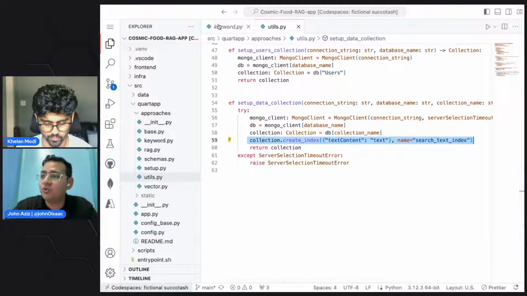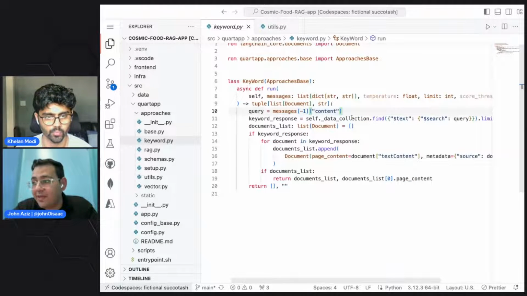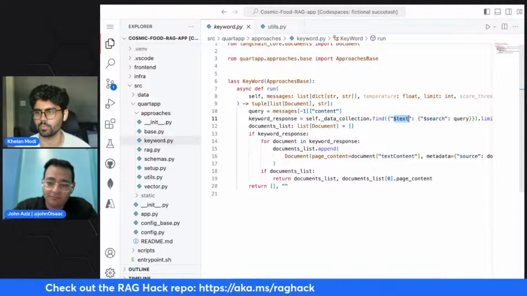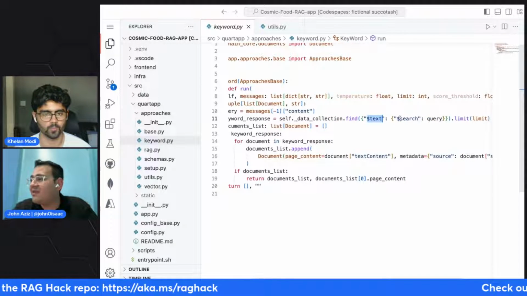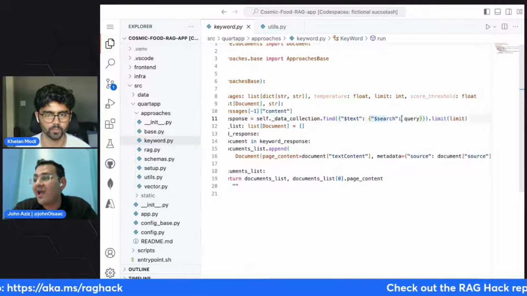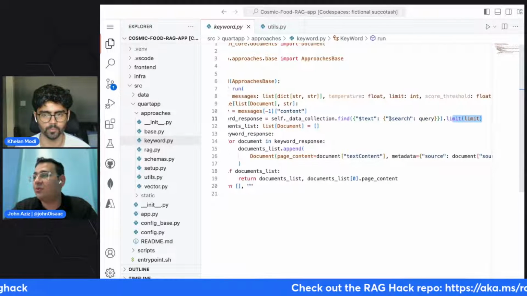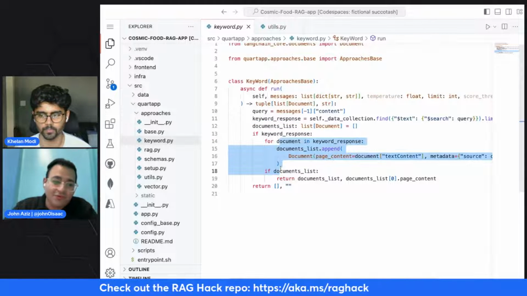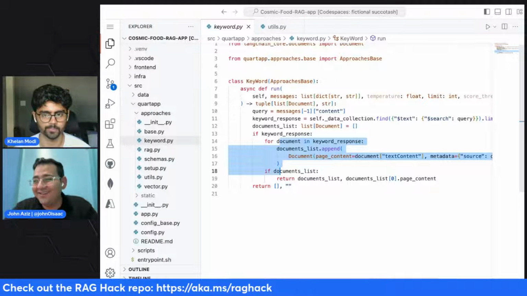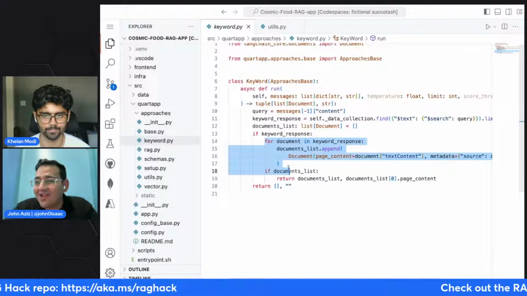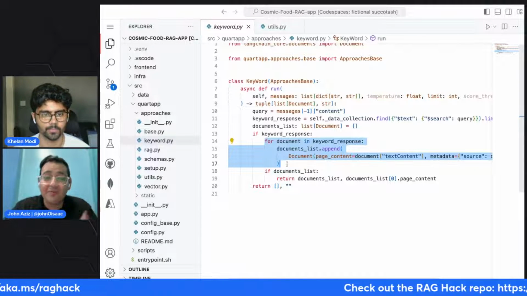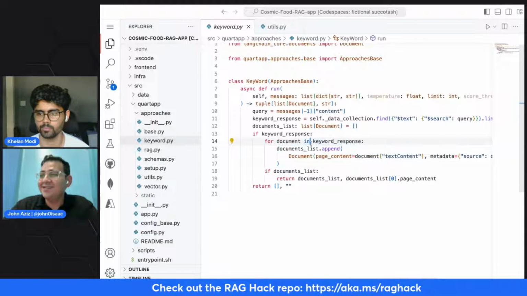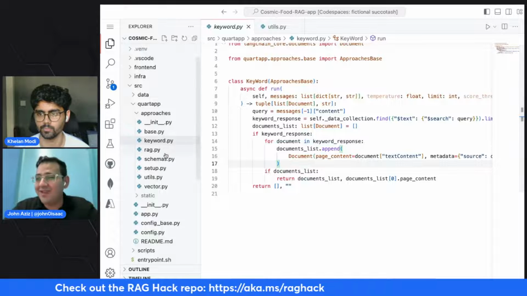So we are able to do keyword search on it using, again, the PyMongo client. We just send it the $text sign, and then we give it a search and the query, and limit it to a specific number of responses that we need. And then because we want to follow the same structure, we format the returned data in a LangChain document. So everything is the same.